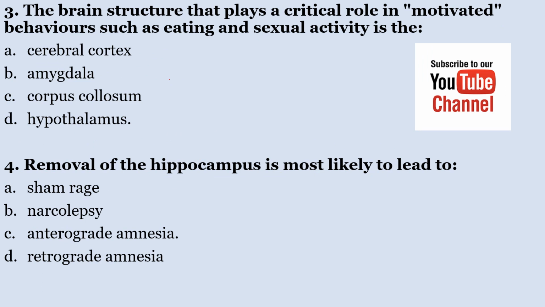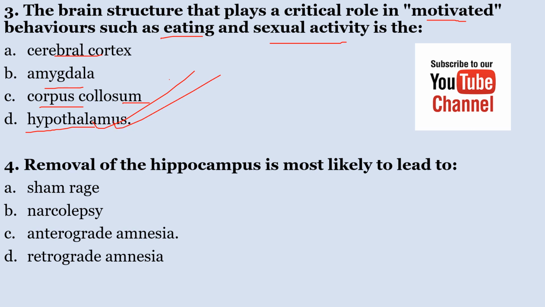Number 3, the brain structure that plays a critical role in motivating behavior such as eating and sexual activity is A, cerebral cortex. B, amygdala. C, corpus callosum. D, hypothalamus. The correct answer is hypothalamus.